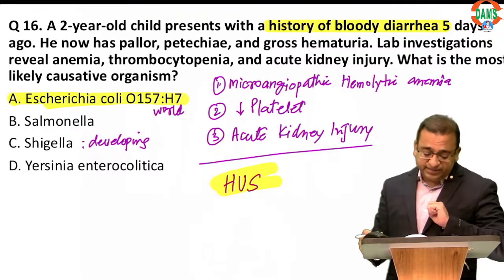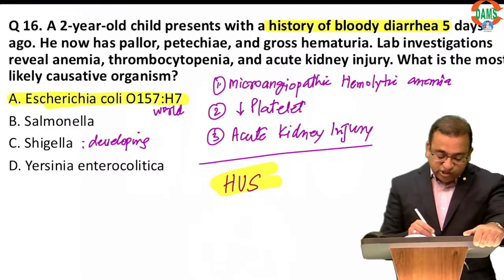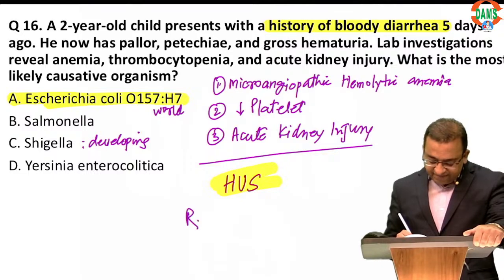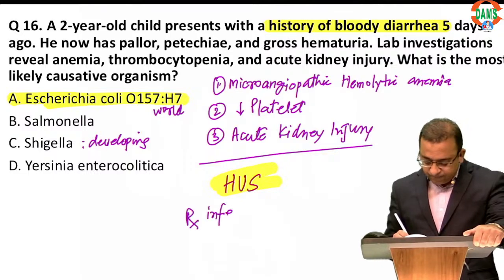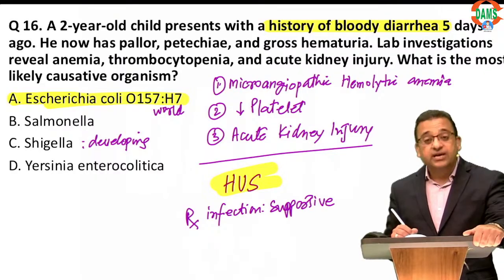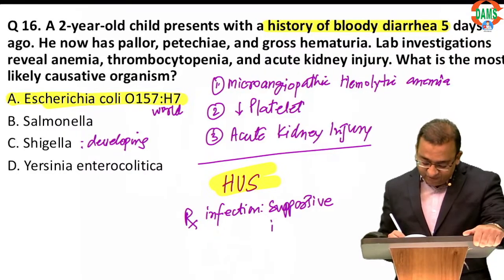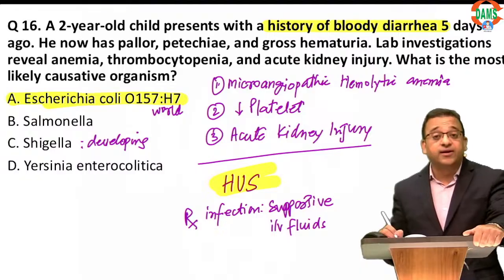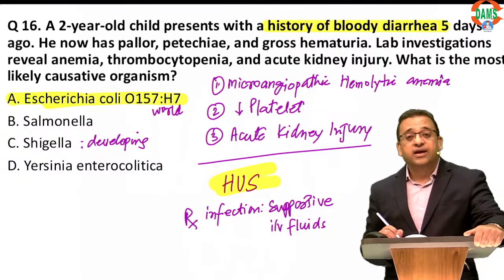Now, how do we treat this? If it's infection related, the treatment is supportive care. We just give fluids. The most important is IV fluids. Rehydration is known to prevent kidney failure. So hydration and supportive care.